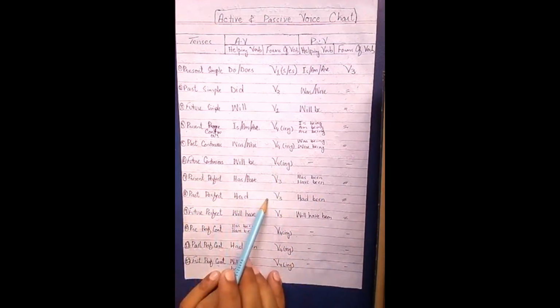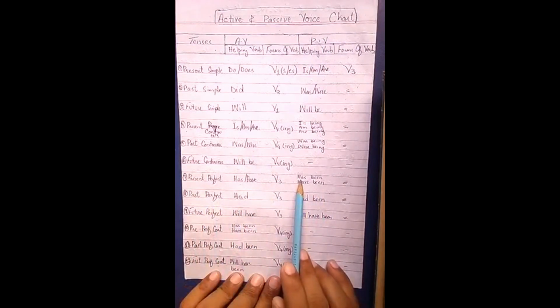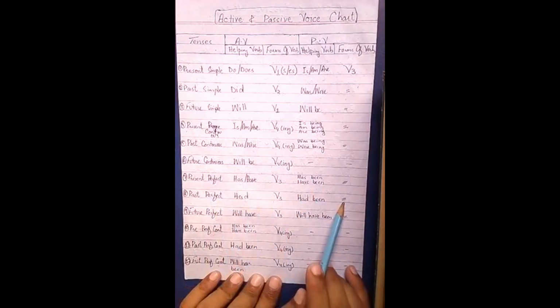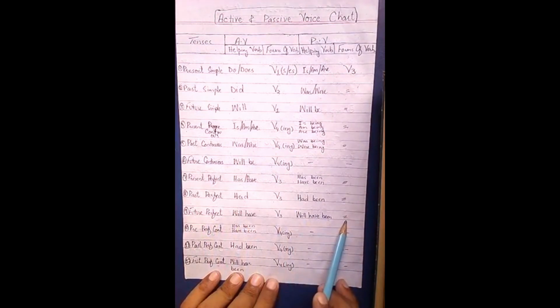In the perfect tenses of active voice, has been, have been and had been are the helping verbs of past perfect in passive, and we use the third form. In future perfect we use the helping verb will have and the verb third form, but when we make its passive voice we use the helping verb will have been, and its third form.